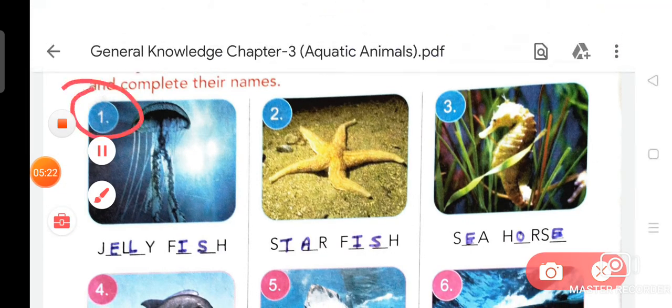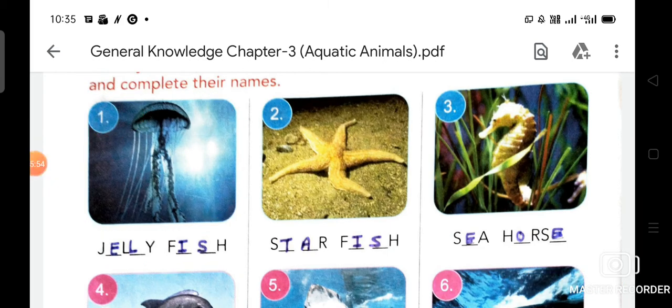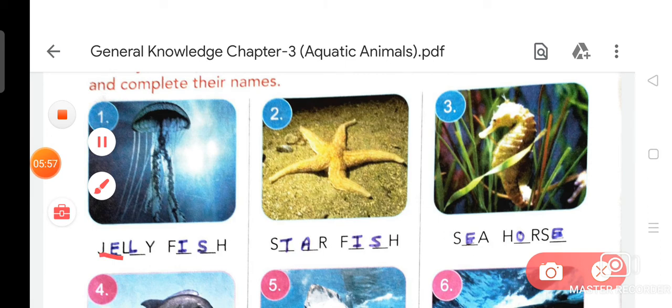From your book, first of all you have to see these pictures, and if you want, you can search on your phone to see what a jellyfish is. J-E-L-L-Y-F-I-S-H. Jellyfish. This is a jellyfish.